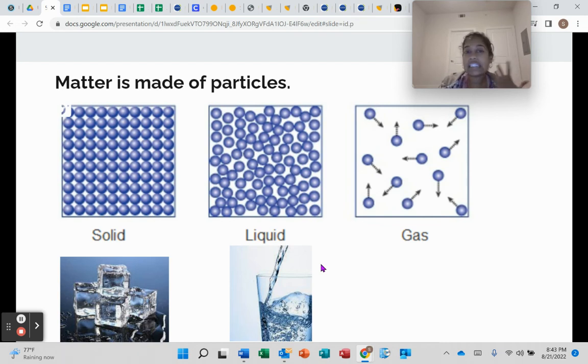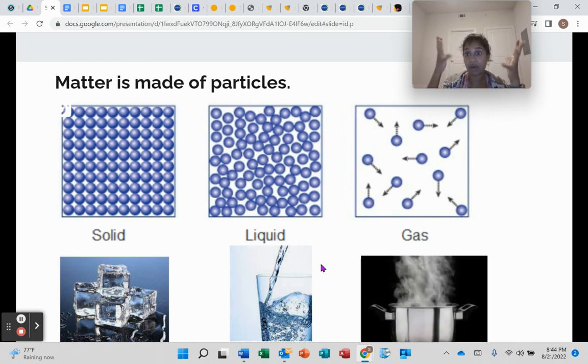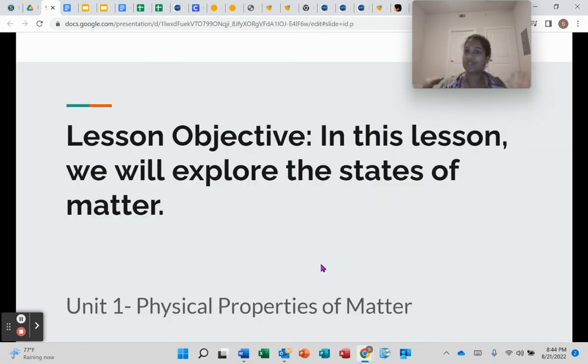Now, if I were to heat up water, like putting a pot of water on the stove and letting it heat up, we'd see steam come out, right? That water is changing into gas. That's why we see the steam. So that water is changing into a different state of matter. It's changing into gas. All right, fantastic. I hope this was helpful.